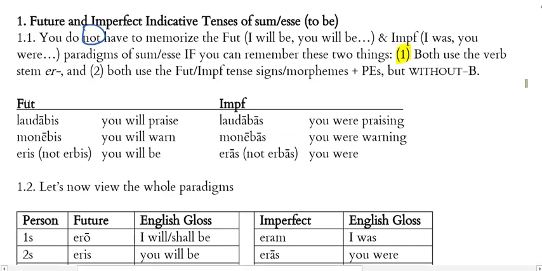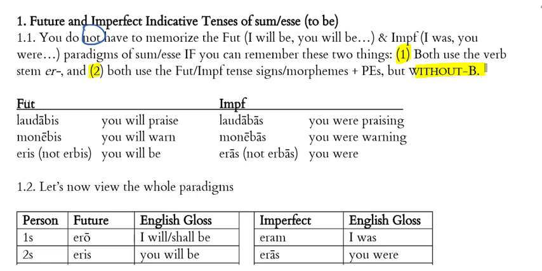Number one, both of the tenses use the verb stem er. And secondly, both tenses use the future and imperfect tense signs or tense morphemes plus personal endings, but without the be. Okay, so when Hamlet asks is it to be or not to be, the answer is not to be.